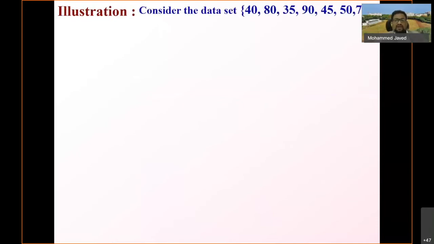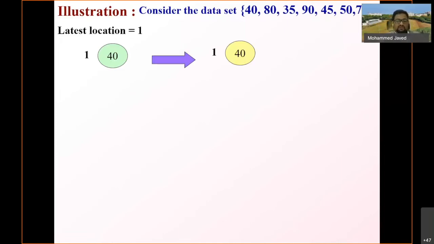So now let us take one interesting example of constructing a heap, taking around 7 elements here. The elements are 40, 80, 35, 90, 45, 50, and 70. So what is the latest location now? The latest location now is 1, right? So simply what I do is I create a node with 40 as its value.